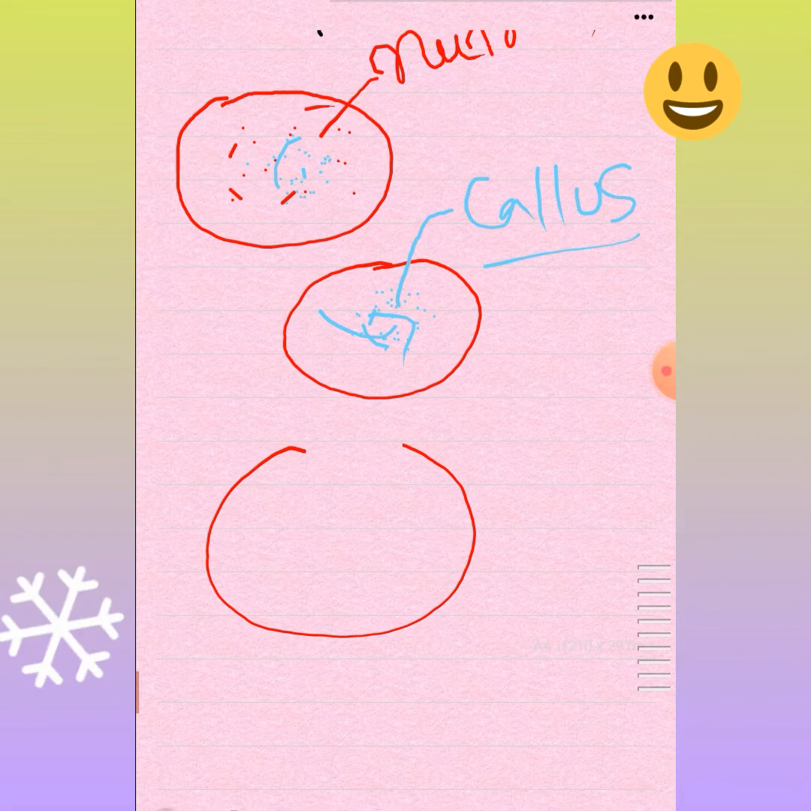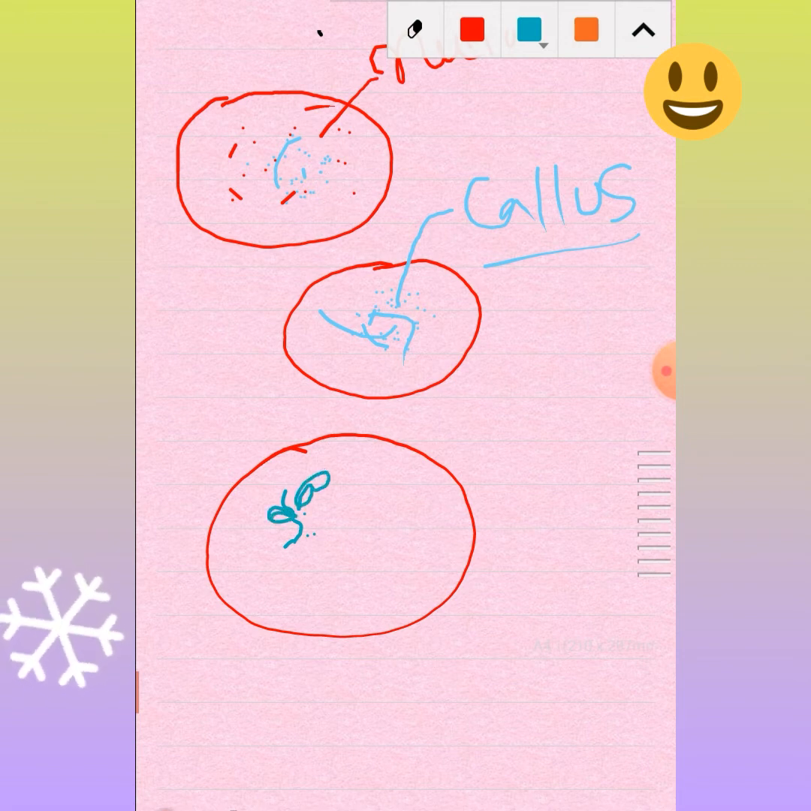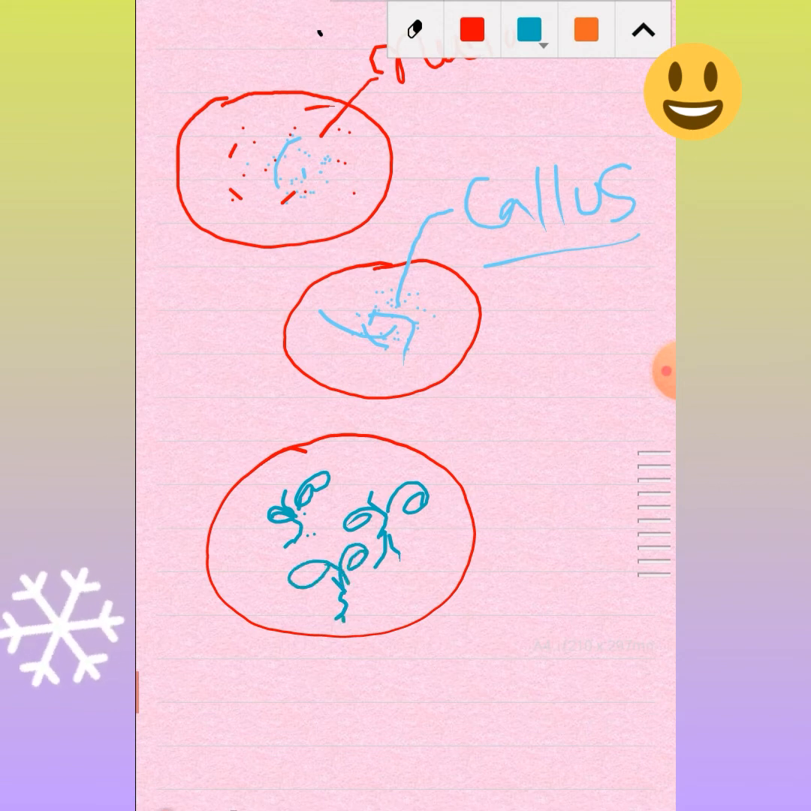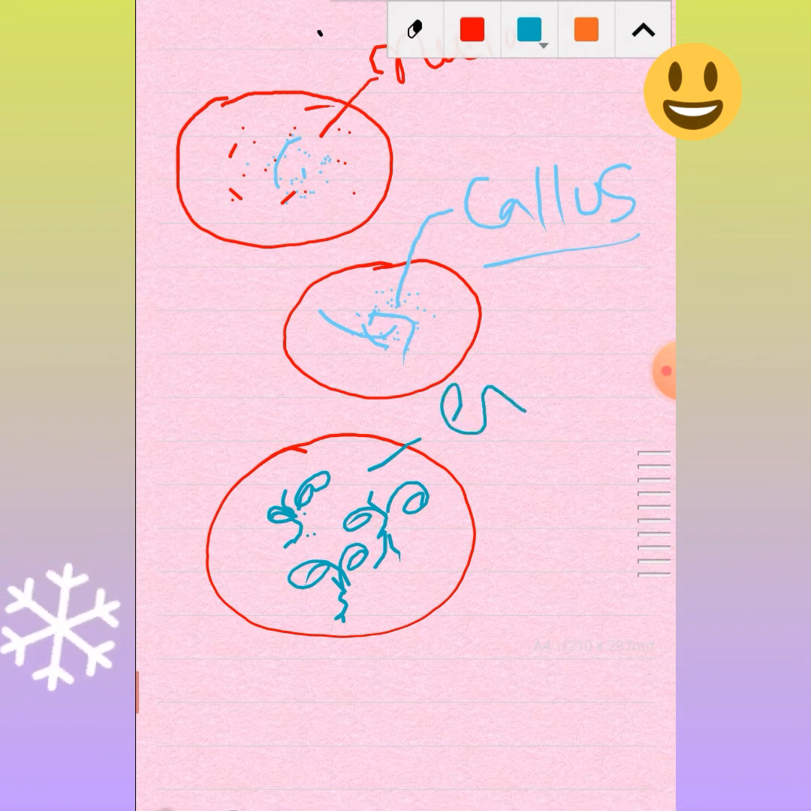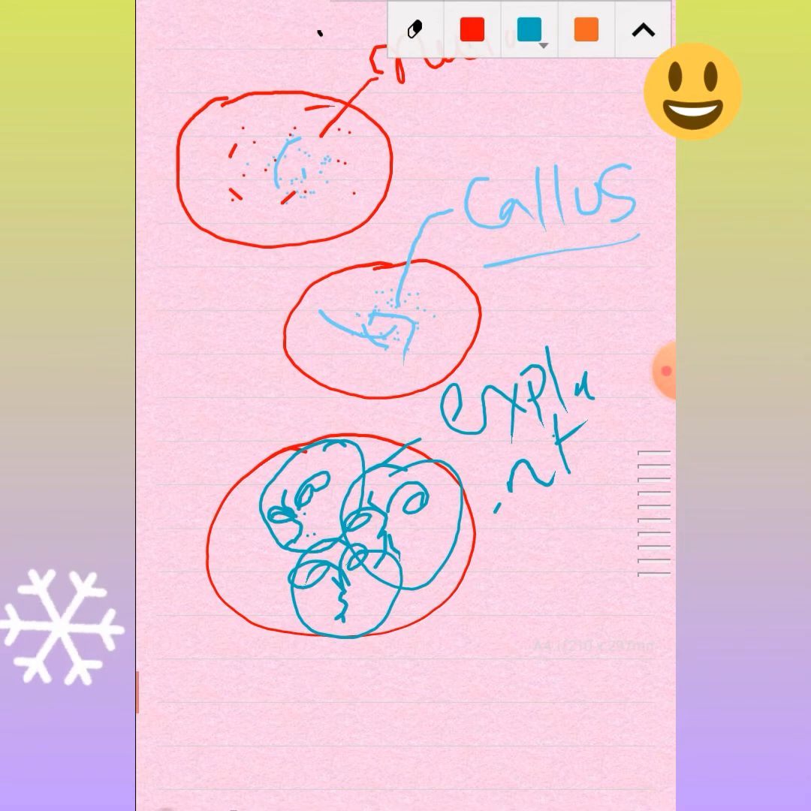Now the callus can be transferred to another nutrient medium where it can grow into the explant state. Explant state means they slowly start germinating. Very small plants start growing in this area. These are known as explants. Now these plants can be transferred to the desired areas, into the soil.